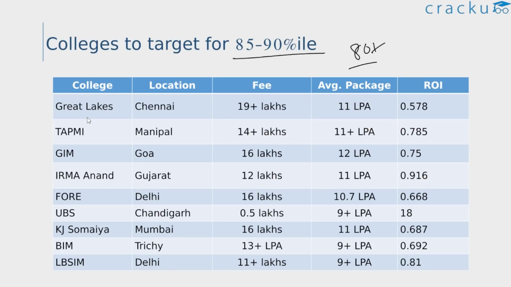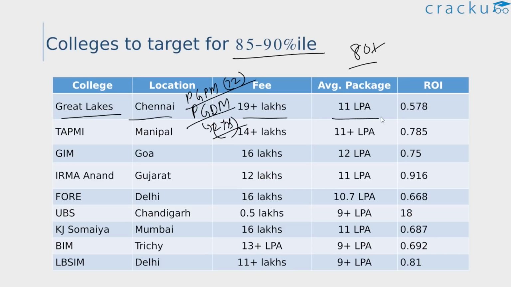First, if we look at this, here we have Great Lakes Chennai. They also have a campus in Gurugram. They basically have two flagship programs, that is the PGPM program and the PGDM program. PGPM is basically for candidates who have more than 2 years of work experience, and hence it's a 1-year program. And the PGDM is a regular flagship program for the candidates with 0 to 2 years work experience, and hence this is a 2-year program. This is the full-time MBA program. The fees is 19 lakhs and the average package 11 lakhs.